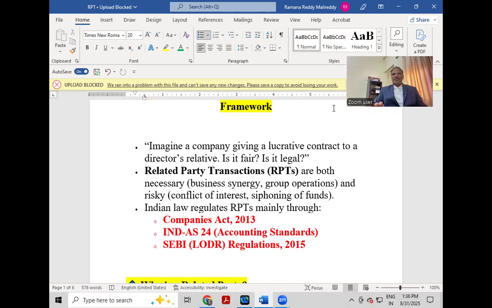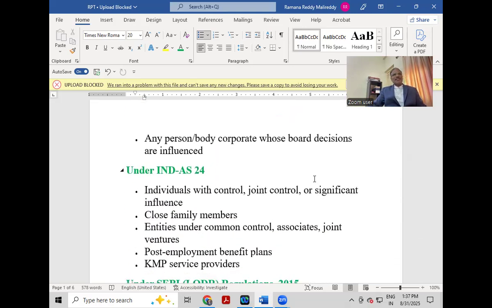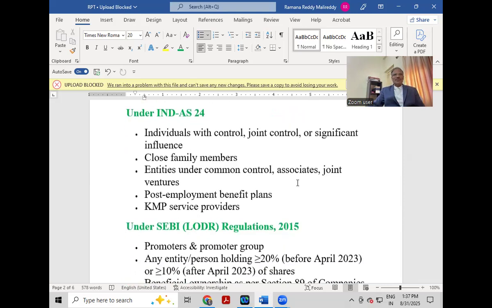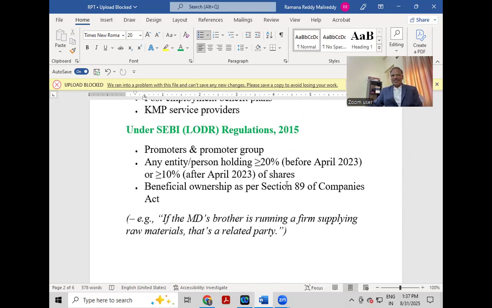RPTs are not prohibited, but regulated mainly through the Companies Act 2013, IND-AS 24 accounting standards, and the SEBI LODR Regulations 2015. Now we will see who is a related party. Who is a related party under the Companies Act 2013? Who is a related party under IND-AS 24? Who is a related party under SEBI LODR Regulations 2015?